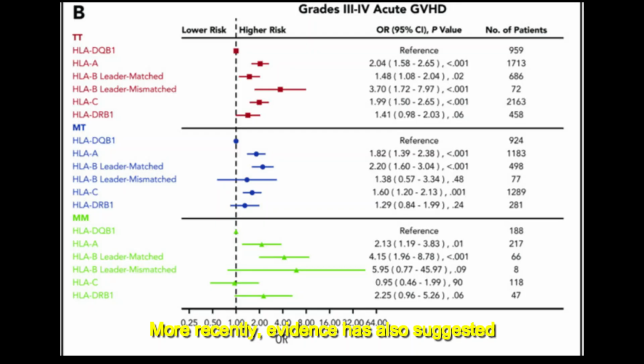More recently, evidence has also suggested that certain HLA-B leader dimorphisms may impact outcomes, with better rates of GVHD and non-relapse mortality for those mismatched at the threonine leader (TT) genotype, compared to either the methionine genotypes (MM) or MT.